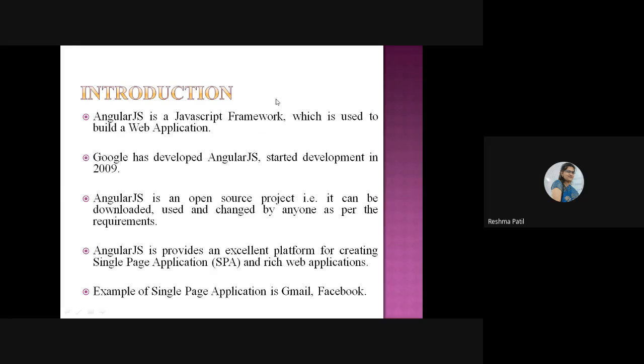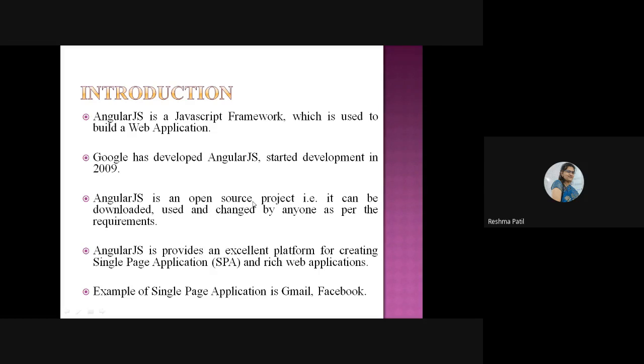So here we are using a JavaScript framework, which means it is not a scripting language. Here we are using a framework which is used to build a web application. Who has developed this? Google. Google has developed AngularJS, started development in 2009. It is an open source project.